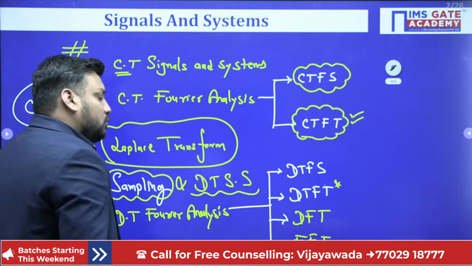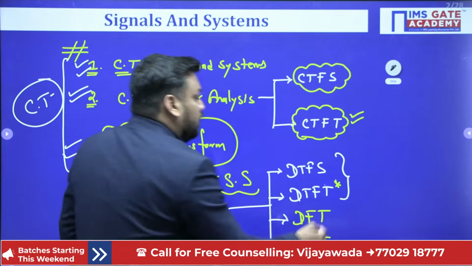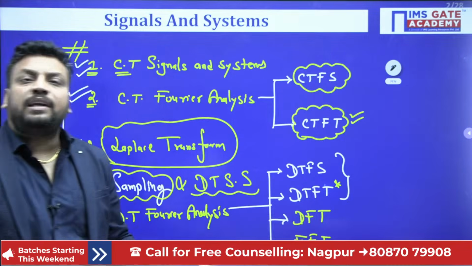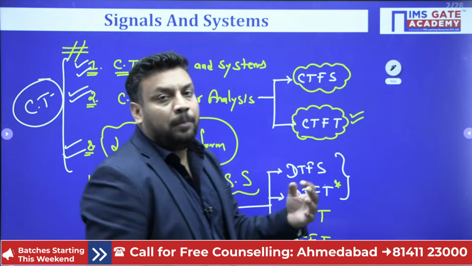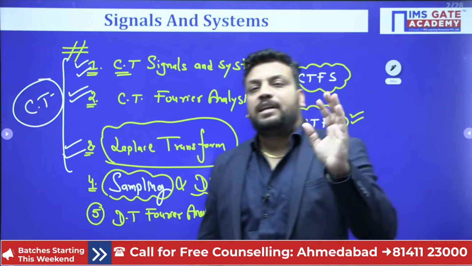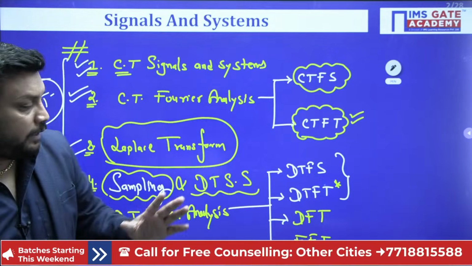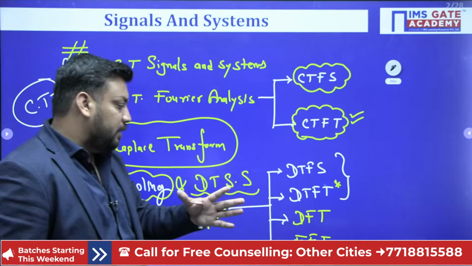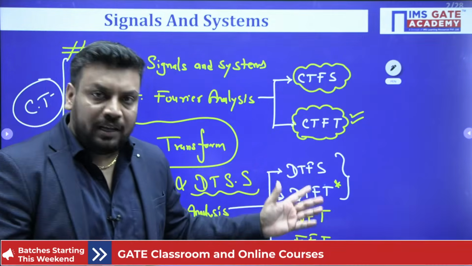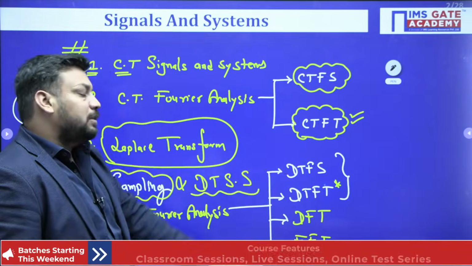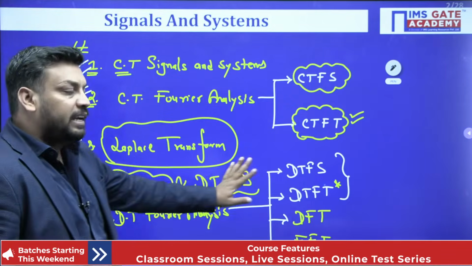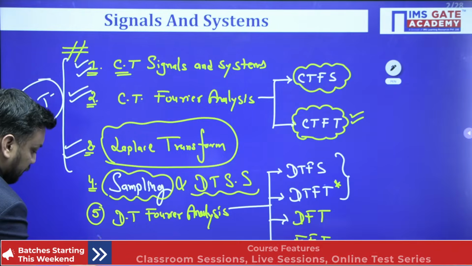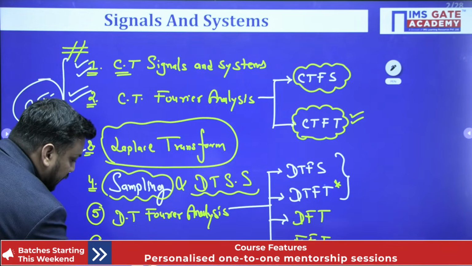If I talk about EE students, for EE students, DTFS and DTFT are the only important ones. DFT and FFT are specifically important for electronics and instrumentation students, because for EE students, questions generally don't come from DFT and FFT, and they are not even mentioned in the syllabus. So in the GATE syllabus for EE students, DTFS and DTFT till now you can study, okay. And the last chapter, chapter number 6, will be Z transform.